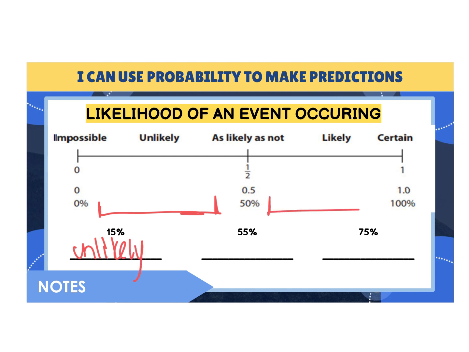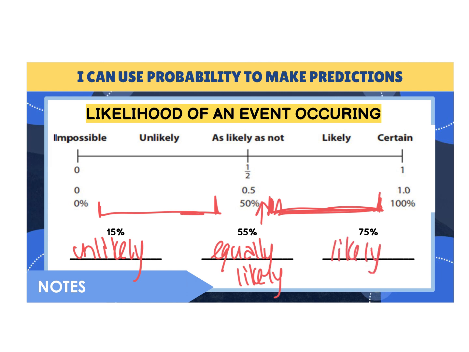55%, it is in between here, but it is pretty close, so we're going to say it's equally likely. It's pretty close to our 50%. And our 75% is definitely more in here, so we're going to say that that's likely to occur.